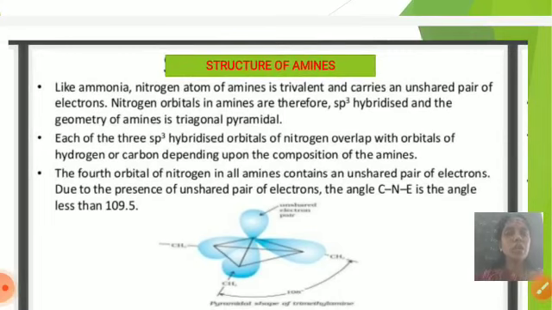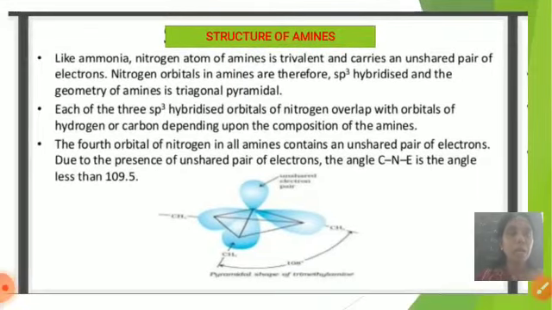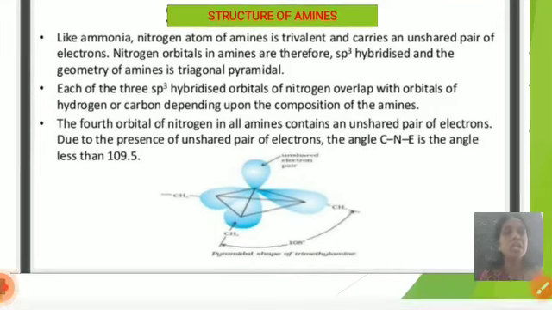The nitrogen orbitals in amines are sp3 hybridized and the structure is trigonal pyramidal. Each of the 3 sp3 hybridized orbitals of nitrogen overlaps with orbitals of hydrogen or carbon, depending upon the composition of the amines.